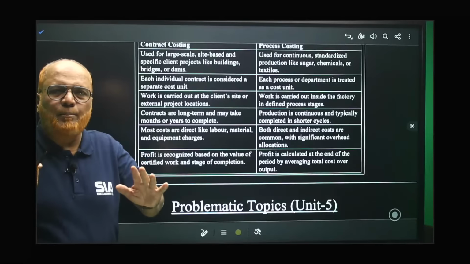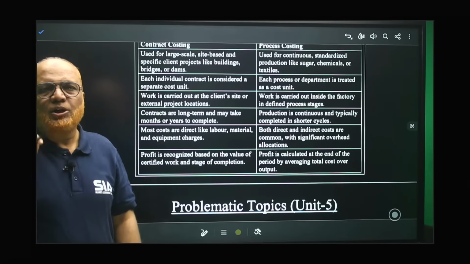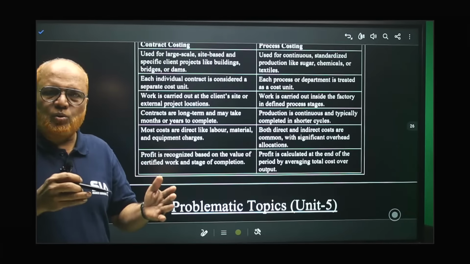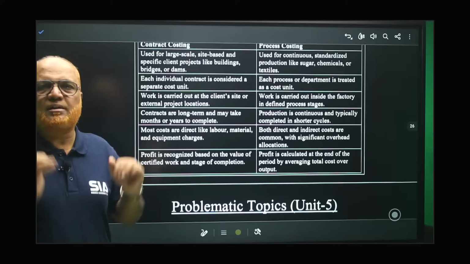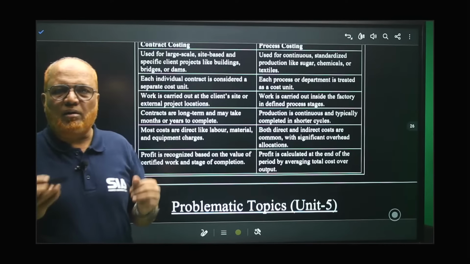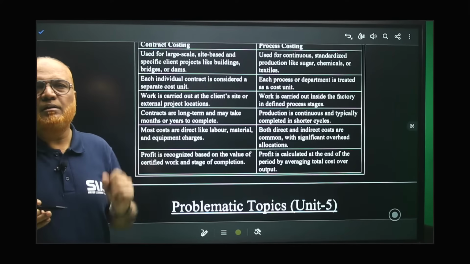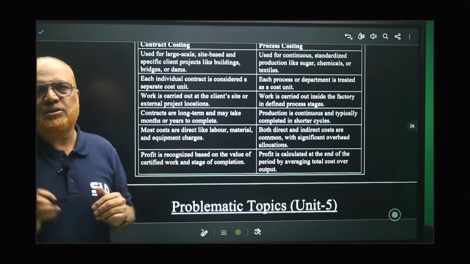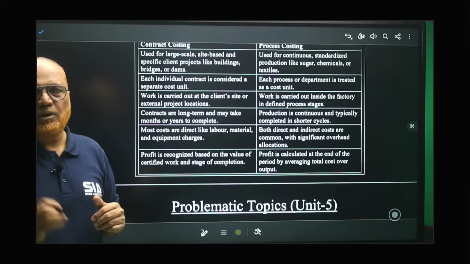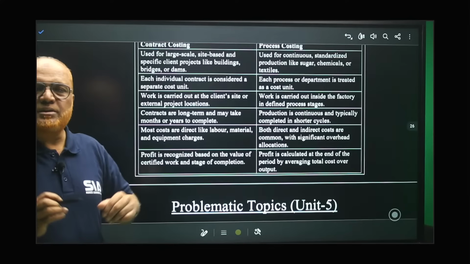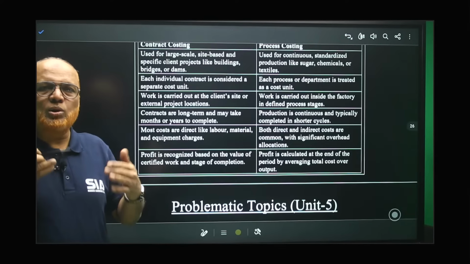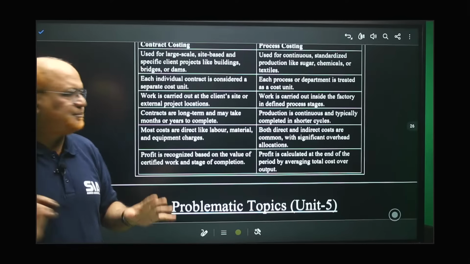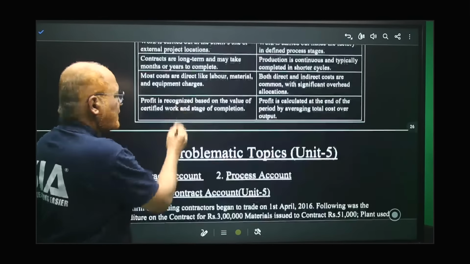I'm showing the example. For further details, you go to the material, see our publications. On the app, the previous year question papers are there, complete answers are there for theory. Apart from that, you can refer the physical book of SIA publications on cost accounting. You can get the complete theory of these topics. One question I explained, but apart from this, few more questions are also there in this contract and process costing. Be thorough, go through that one to attempt the theory question.